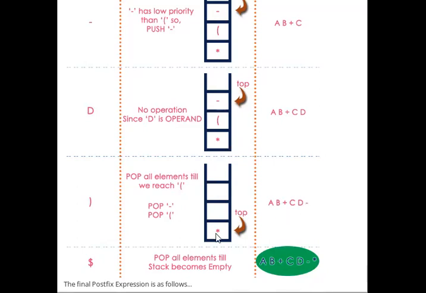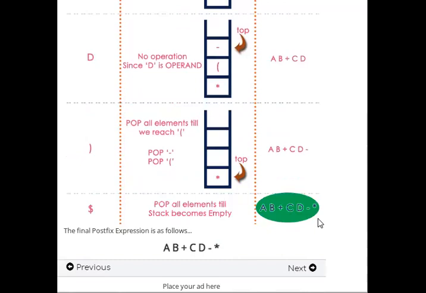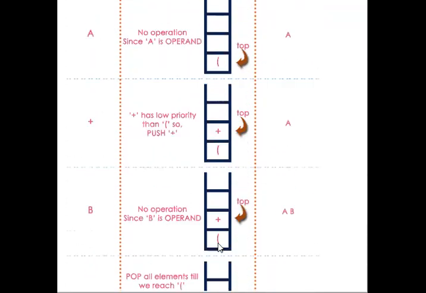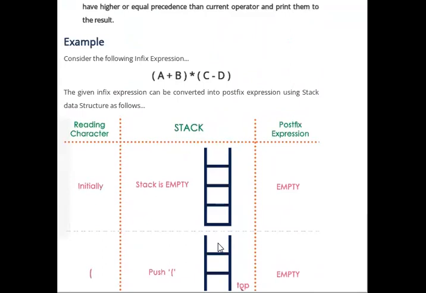Finally, the star, which was placed in the stack, is also popped, and it goes to the output. So finally we get the result as a, b plus c, d minus into. This is one example of infix to postfix conversion. Thank you.